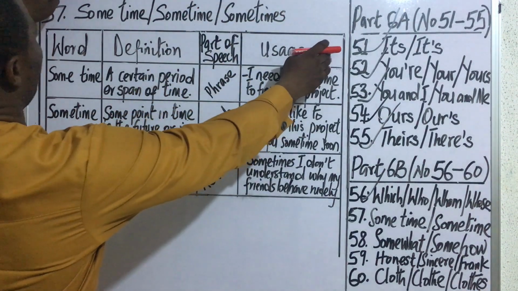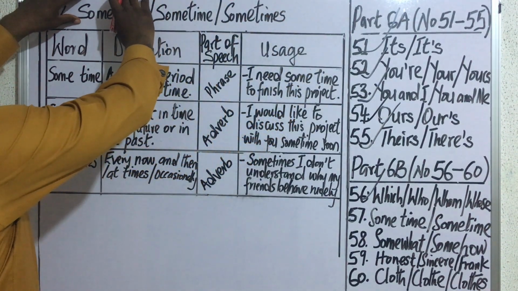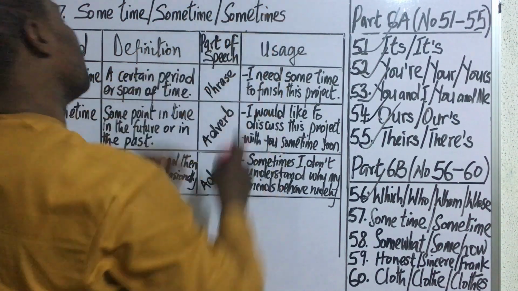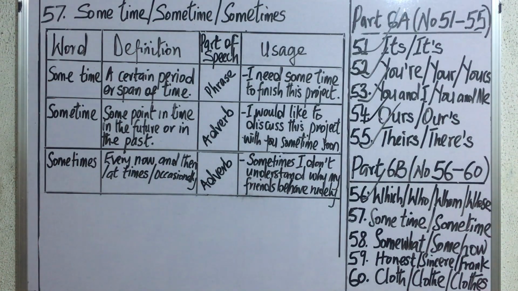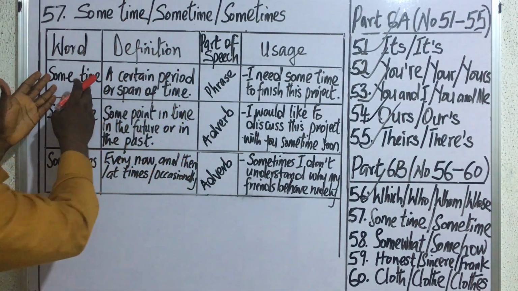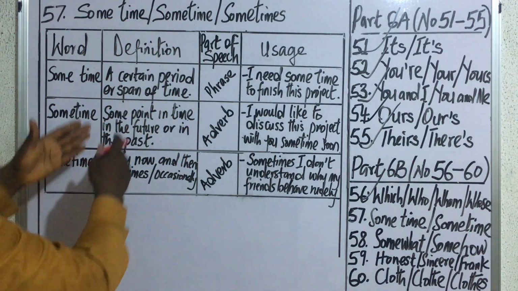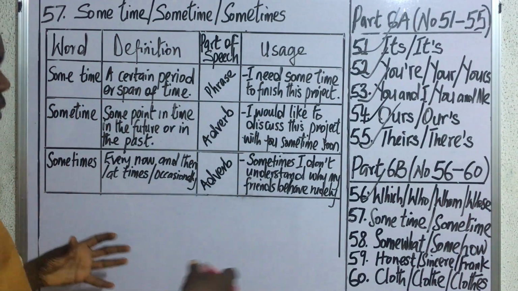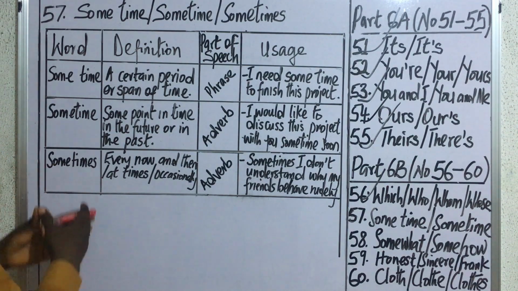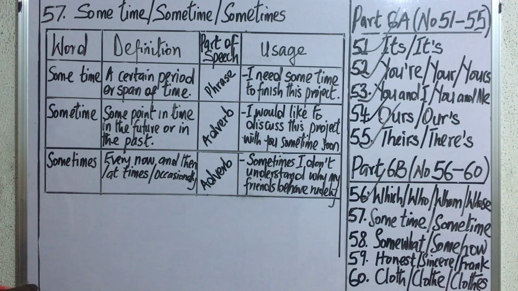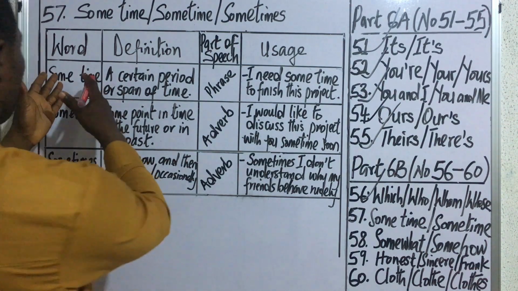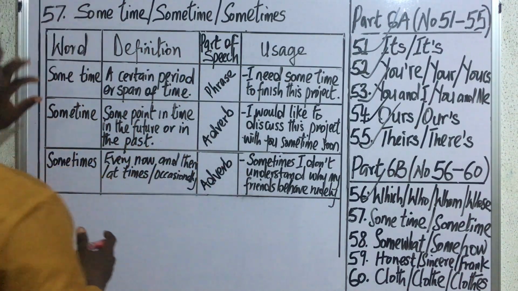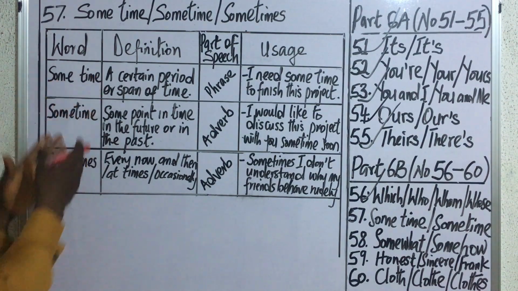Our next set of words includes sometime, some time, sometimes. Now, what's the meaning of the first one? Some time. It means a certain period, a span of time, that is a duration. That is what we mean by some time. Now, what part of speech does this word belong to? It is simply a phrase, a phraseological expression, because some is an adjective and time is a noun.